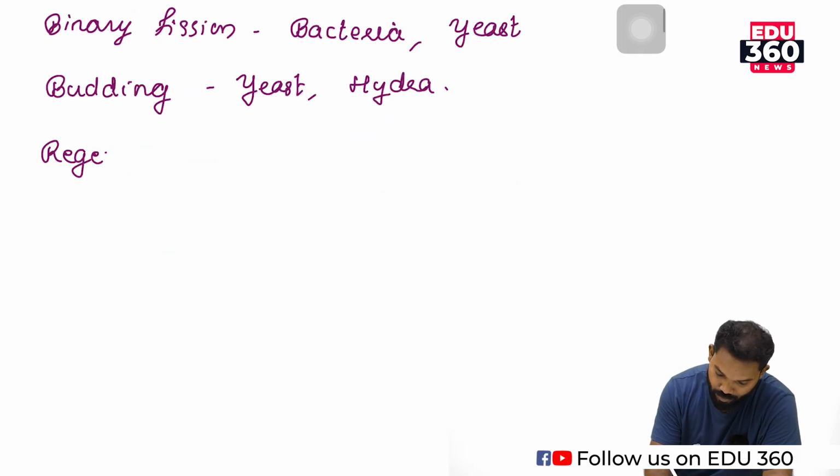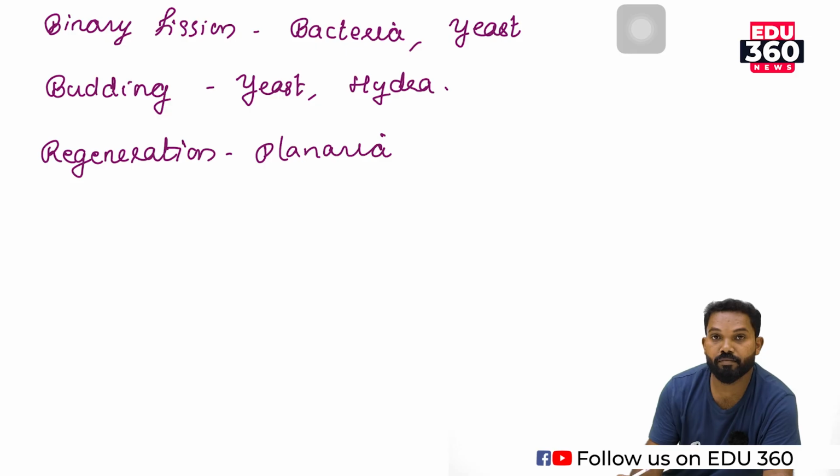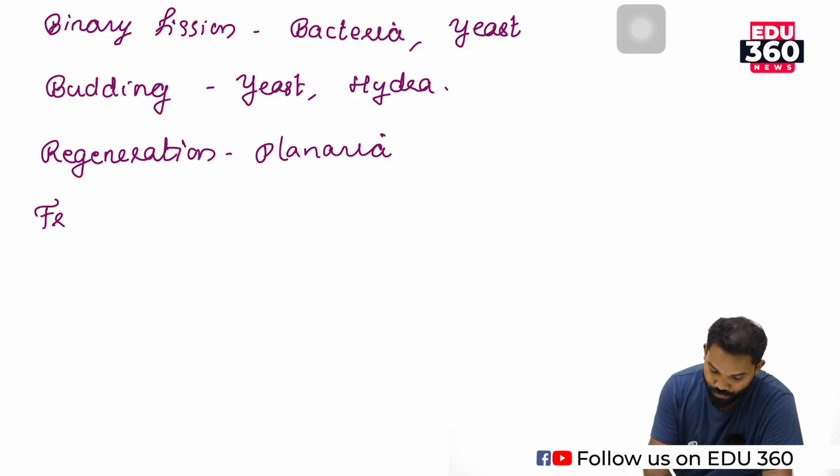Regeneration: planaria-like organisms, their reproduction method is regeneration. Fragmentation,